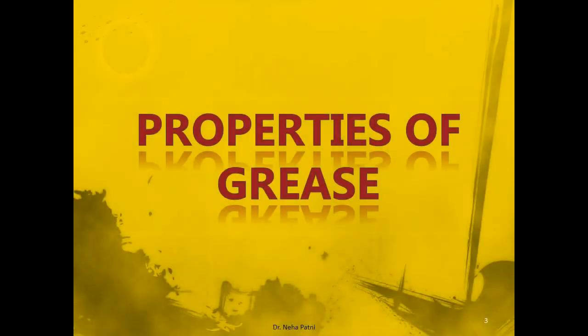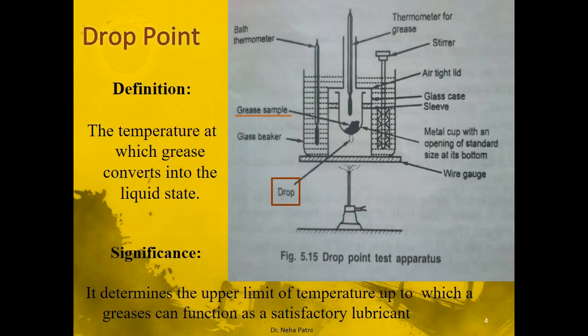So let us discuss the properties of grease. In general, there are two main properties of grease: drop point and penetration index. As the name says, drop point has to do with a point, and point means temperature, and obviously with a drop. So let's see what drop point is.